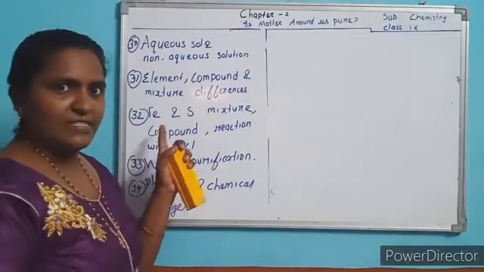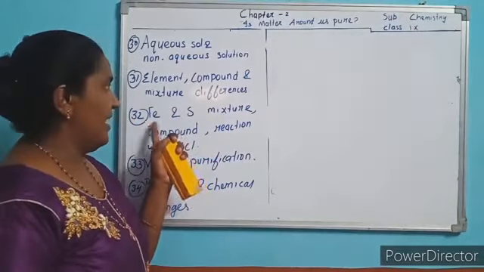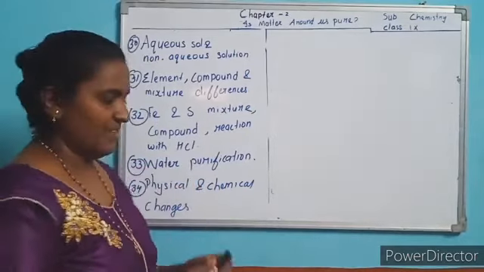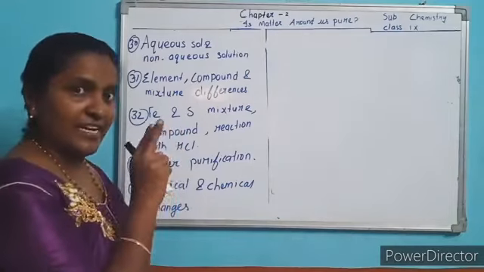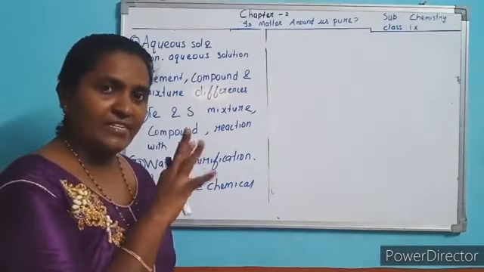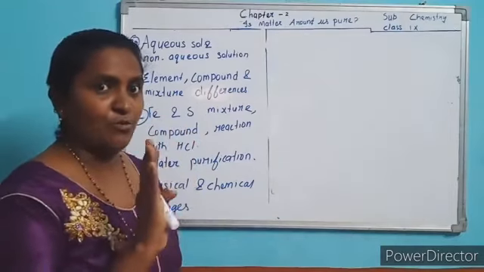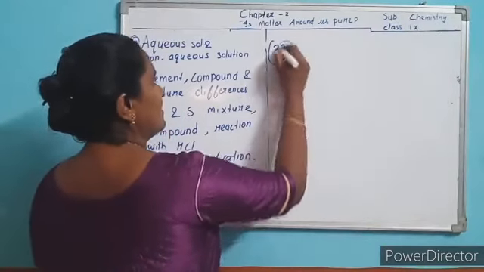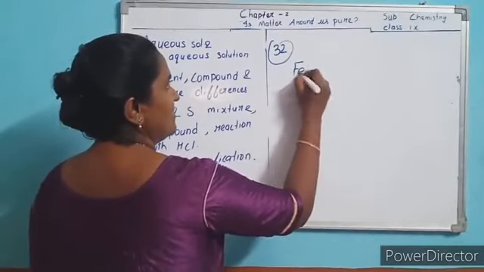Next question is mixture of iron and sulfur. What will happen on heating and before heating? First we study the mixture of iron and sulfur without heating. We are not going to heat the mixture. Which is question 32. Iron and sulfur.